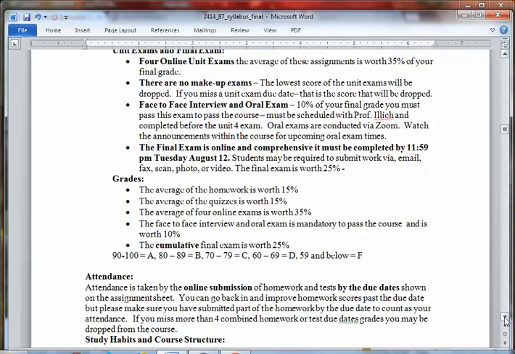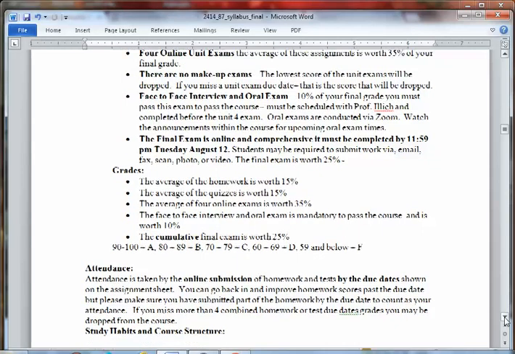So we have homework worth 15%, quizzes 15%, 4 online exams at 35%, lowest one dropped, lowest 3 quizzes are dropped. And then 10% is your oral, your face-to-face interview. If you do not do your face-to-face interview, you will not pass the course. This is mandatory, so you have to participate. And then the cumulative final exam.